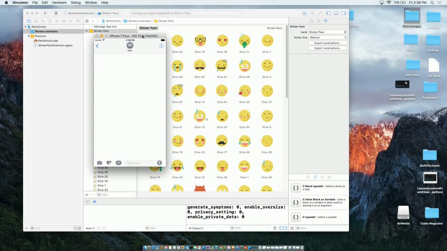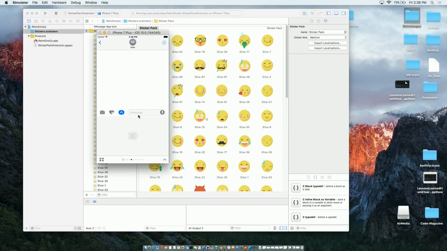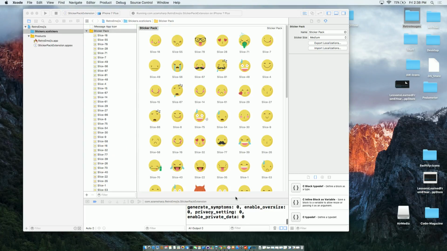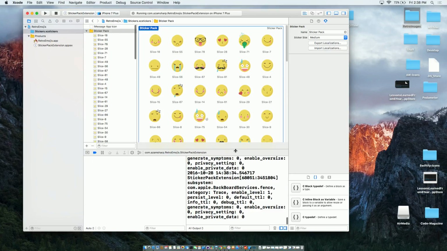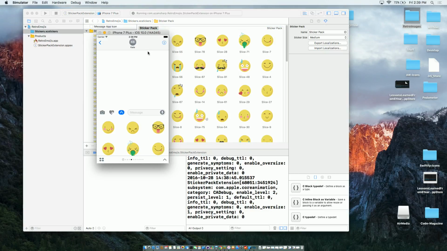Here we go. Why is it doing that? Yeah, so you can see over here, it's a large amount of data. I think when Apple released it, they forgot to disable the logging. So there's a lot of logging going on. You can disable it if you go to edit scheme, and then I think it's like a disable log something and set it. 8.1 is fixed. If you want to fix it in Xcode 8, then you have to write a flag, and then that fixes it. All right, so let's look at the sticker pack app.